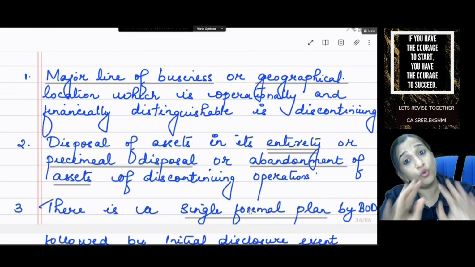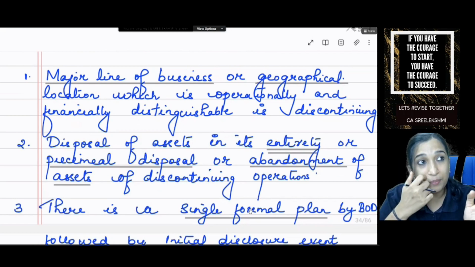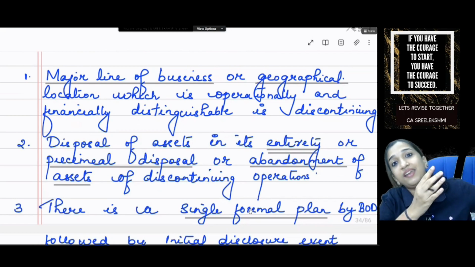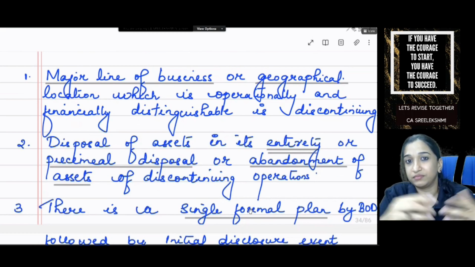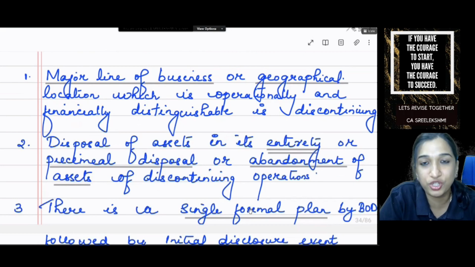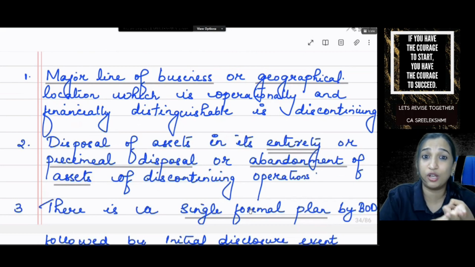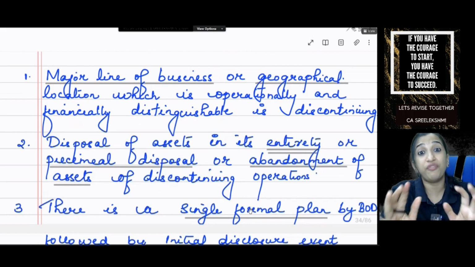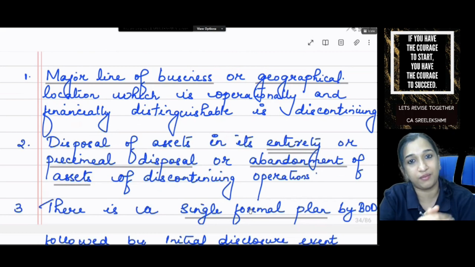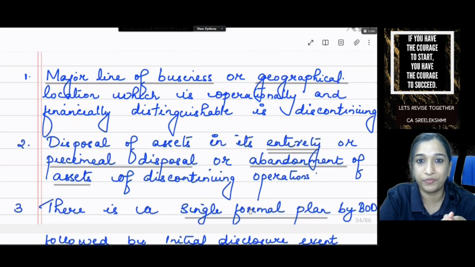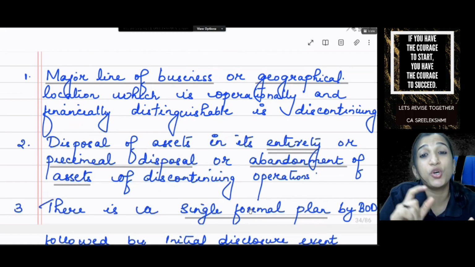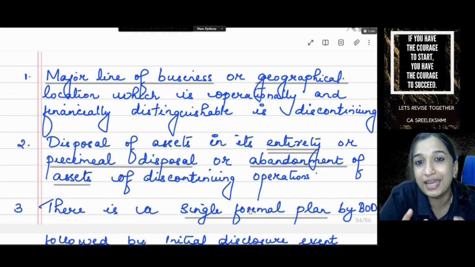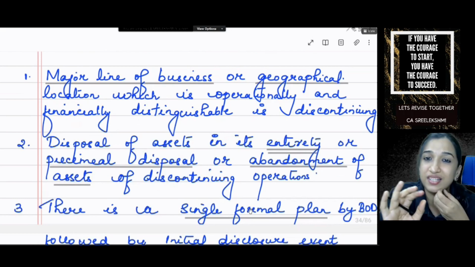No, I have only food division, but we have a business here in Kerala and in Delhi, and Kerala division we are stopping. It's a major geographical location we are stopping. So, major line of business, major geographical location which is operationally and financially distinguishable from the other is discontinuing. Plus, so this line you have studied. Plus, disposal of assets in its entirety. Disposal of assets is a must.